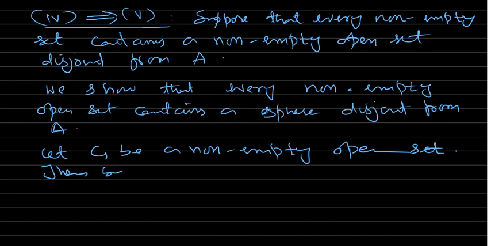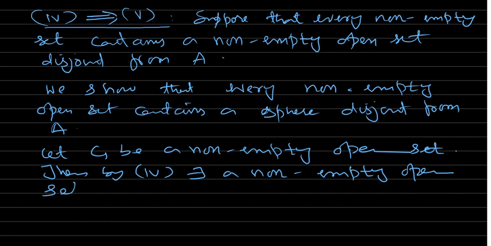Then by the given assumption, there exists a non-empty open set U subset of G such that U intersection A is empty.